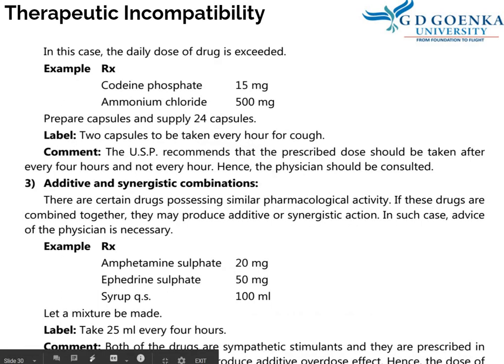Another example, codeine phosphate 15 mg, ammonium chloride 500 mg. Prepare capsules and supply 24 capsules. Label: 2 capsules to be taken every hour for cough. Comment: the USP recommends that the prescribed dose should be taken after every 4 hours and not every hour. So here the physician should be consulted.